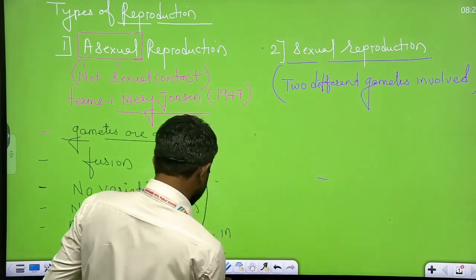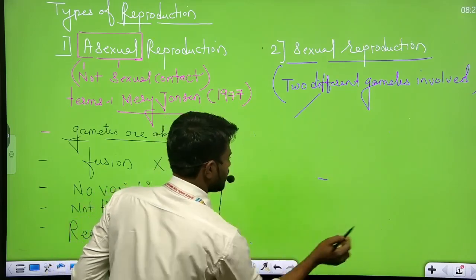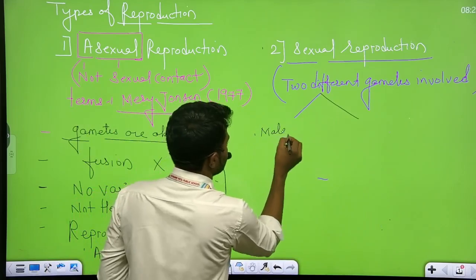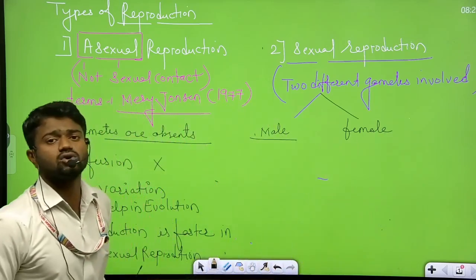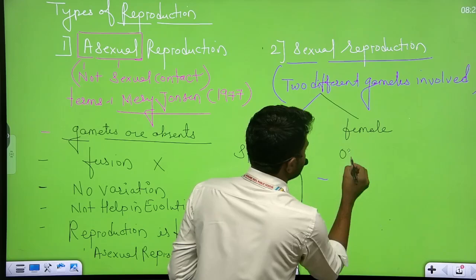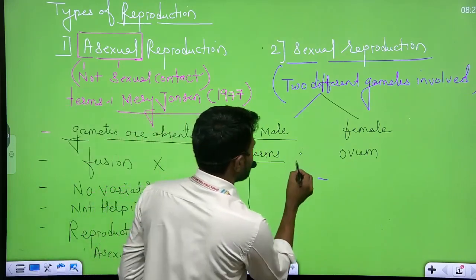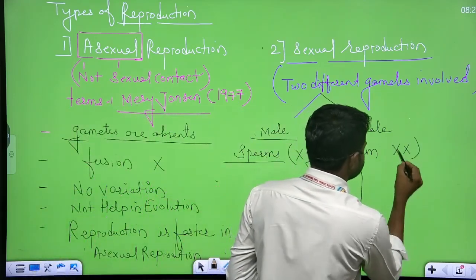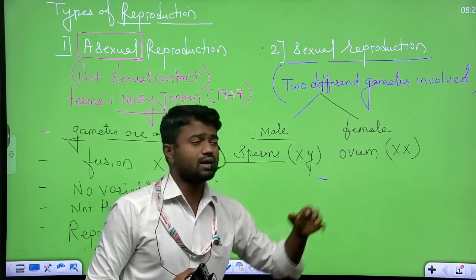Two different gametes are involved. The first gamete is called the male gamete, and the second is the female gamete. The male gamete is called the sperm cell, and the female gamete is called the ovum, or ova. Sperm are denoted as X and Y, and ovum are denoted as X and X. So both male and female gametes participate in sexual reproduction.